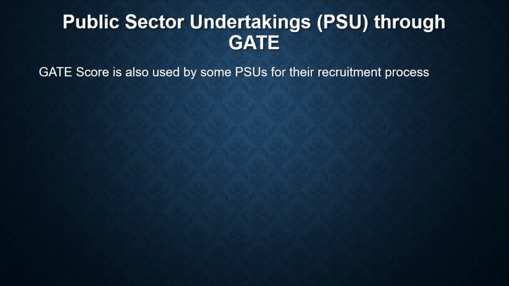When I'm registering, I get a GATE registration number, and I have to give that registration number there. When the result is announced, they will shortlist based on that result and according to how much their requirement is, from the candidates who have applied to that particular PSU.